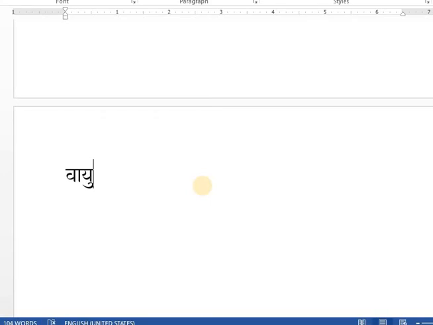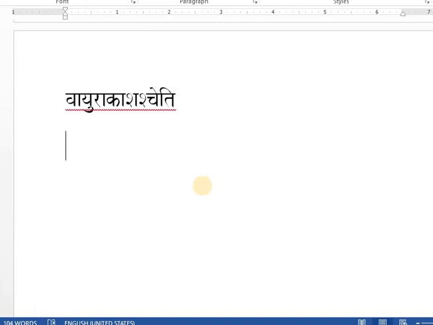Vayuhu, Akasas, Cheti. Dear student, this type of many words you will face in the slokas. So understand how these words are disjoined. First word is Vayuhu. Let me put this in red color so you people can check.